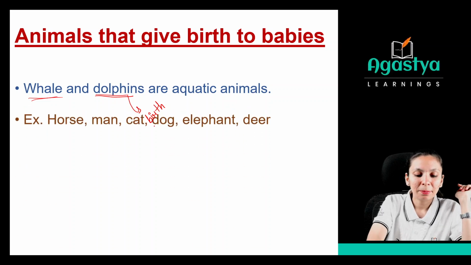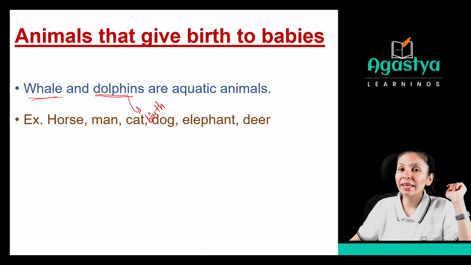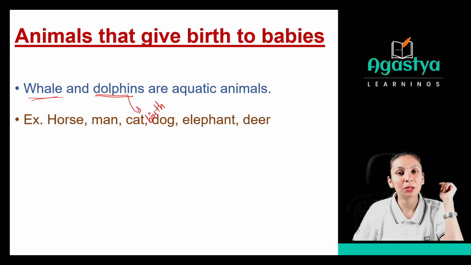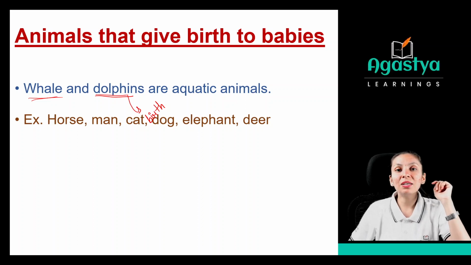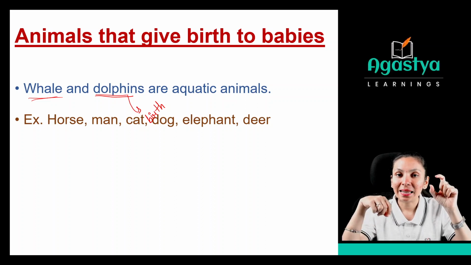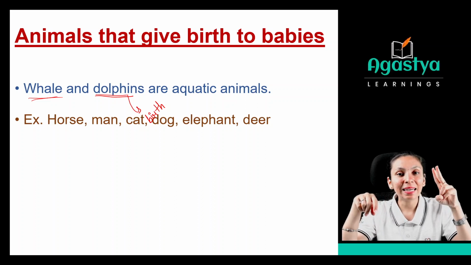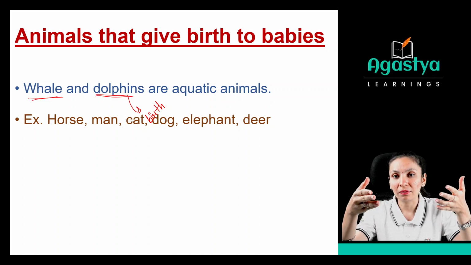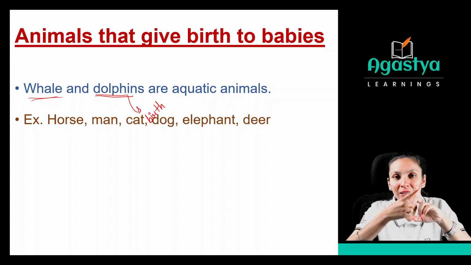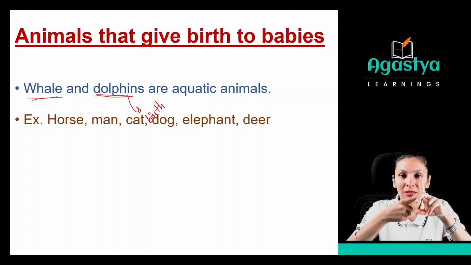So the horse, man, cat, dog, elephant, deer, all these are examples of animals which give birth to their babies. So in this one, we have discussed that there are two types of reproduction technique: by laying eggs, and the second category, by giving birth to their young ones. In the egg section, you have to learn about the eggshell, then albumin and egg yolk, right?